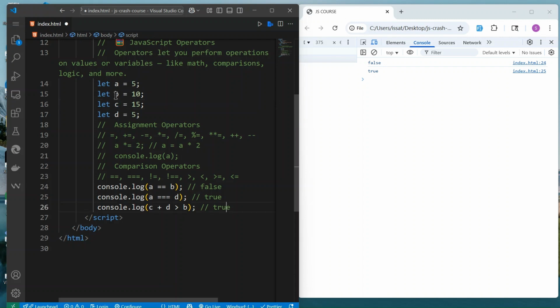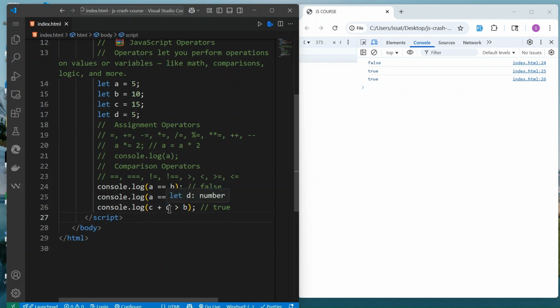Why? Because B is equal to 10. So if you take this C and this D, that will be 20. So that 20 is greater than 10. So if I reload, here you see the answer is true. So you can combine all of them, both of them, or more.